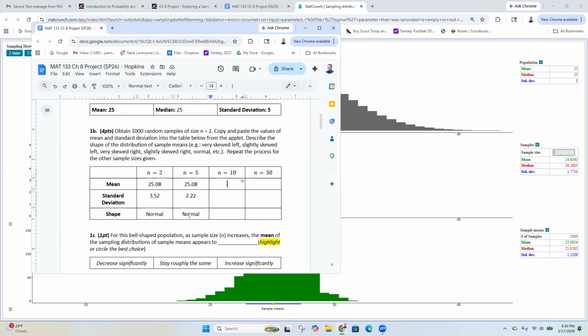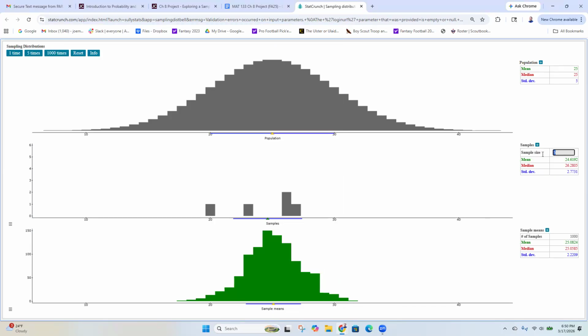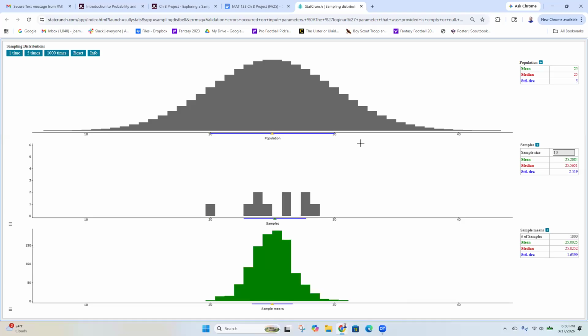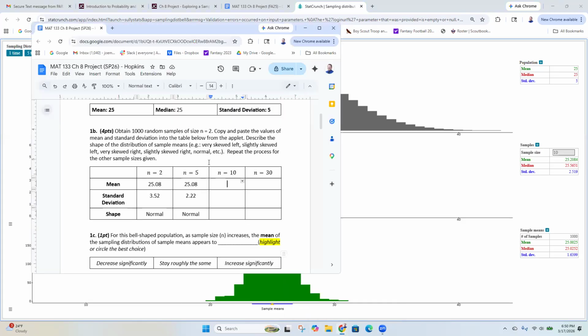All right. And we're going to do it again, this time with a sample size of 10. So change this to 10, reset, hit 1,000 times, and we'll record what we got again. So this time my mean is 25.00 and my standard deviation 1.64. And is it still normal? Yeah, it's definitely still normal. So your numbers will probably be different than mine, but I think your shapes are going to be similar to mine.